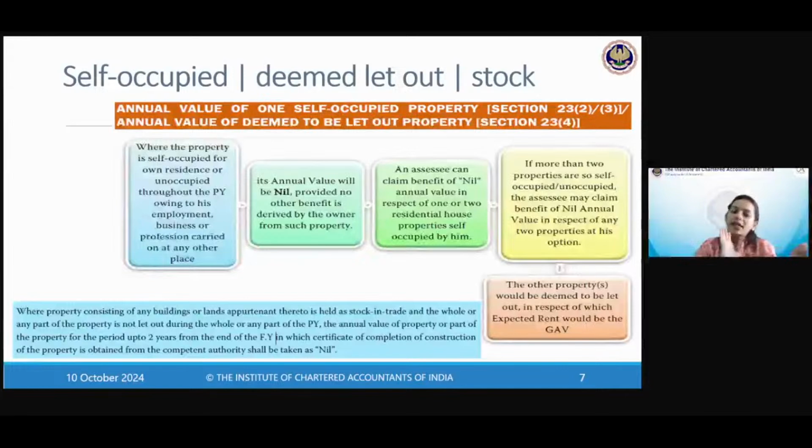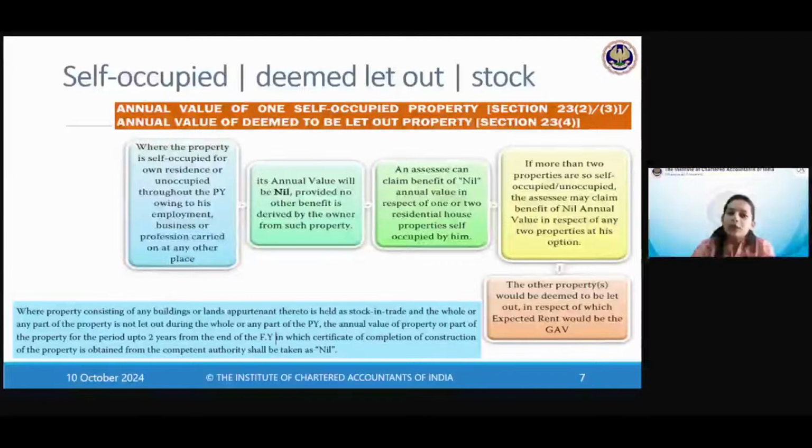Okay. So that other property of yours is owned by you, but you do not use it. Nobody else also stays over there because it is very far from the place where you work. That becomes unoccupied. In any case, self-occupied and unoccupied properties are treated in the same way by the income tax law.